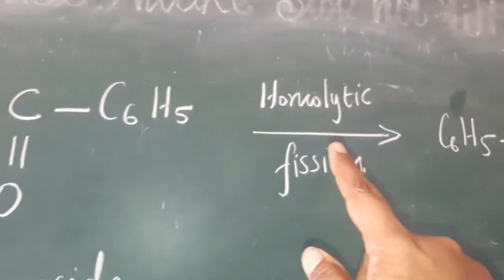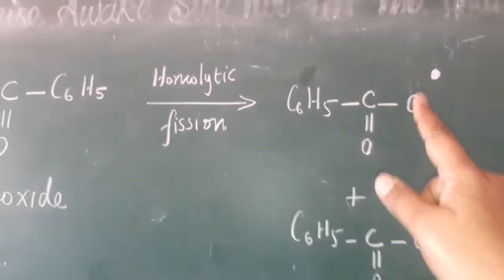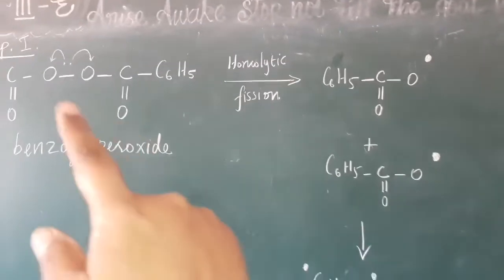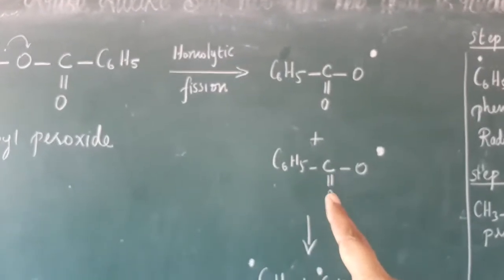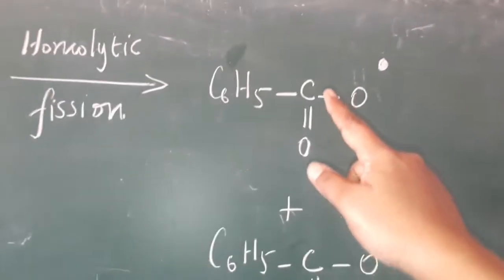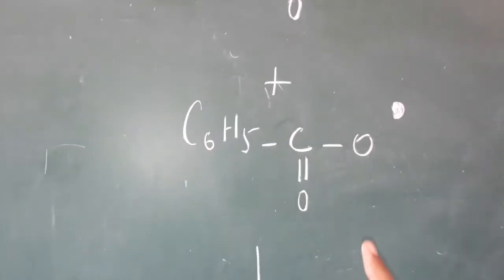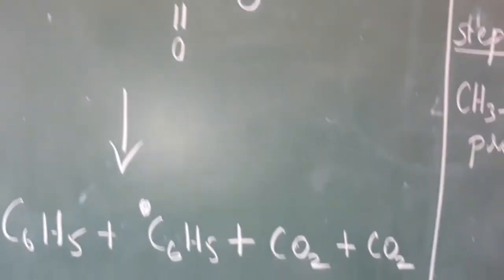We get C6H5 C double bond O radical, and the same way another one. Now we eliminate carbon dioxide, one here and one here, so we get 2 moles of carbon dioxide.